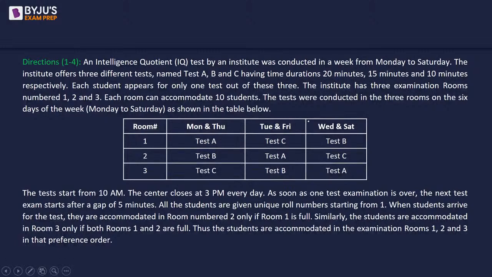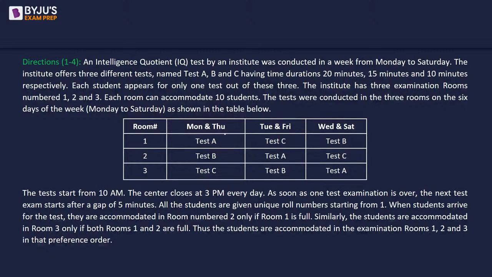An intelligence quotient test by an institute was conducted in a week from Monday to Saturday. The institute offers 3 different tests named test A, B, and C, having time durations 20 minutes, 15 minutes, and 10 minutes respectively. Each student appears for only one test out of these 3. The institute has 3 examination rooms numbered 1, 2, and 3. Each room can accommodate 10 students. The tests were conducted in the 3 rooms on the 6 days of the week, that is from Monday to Saturday, as shown in the table.